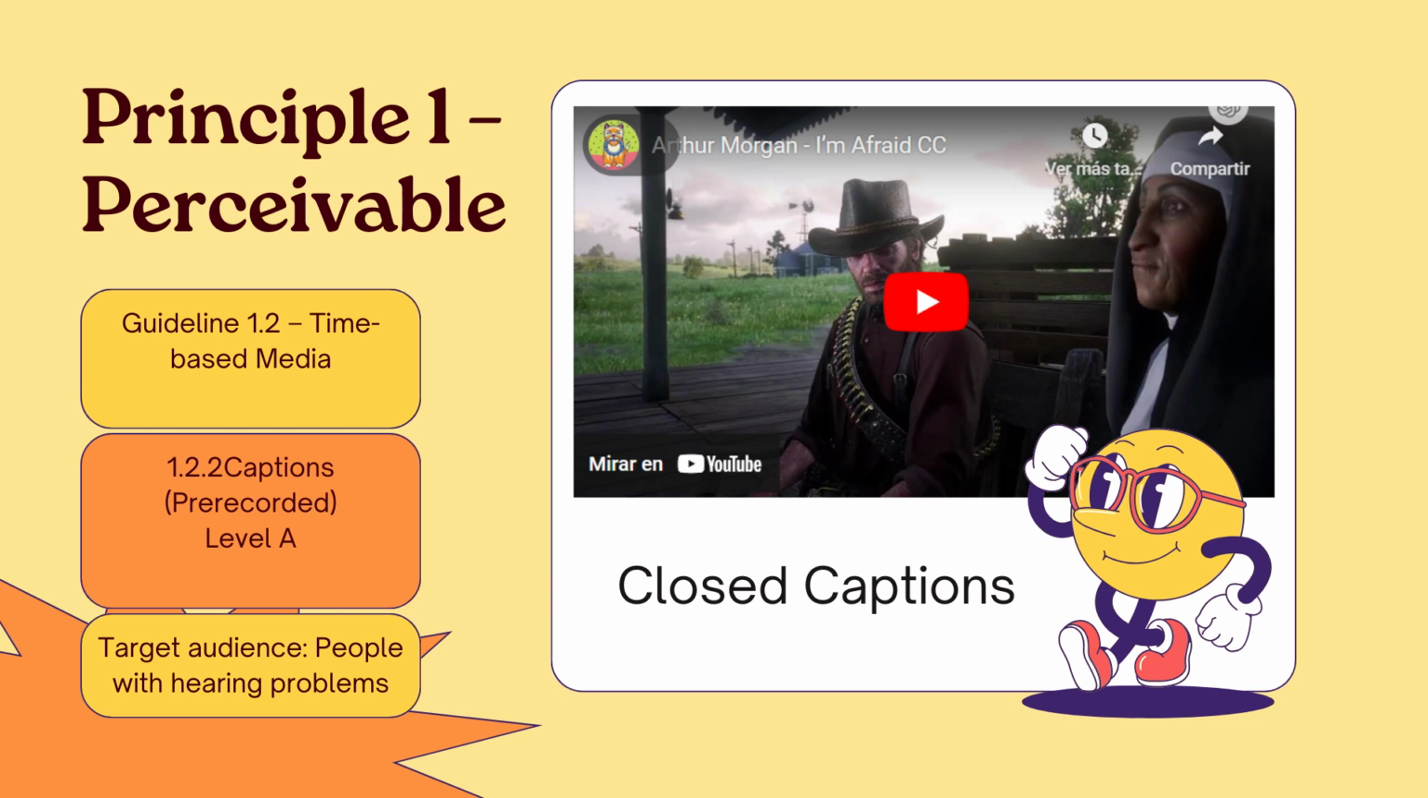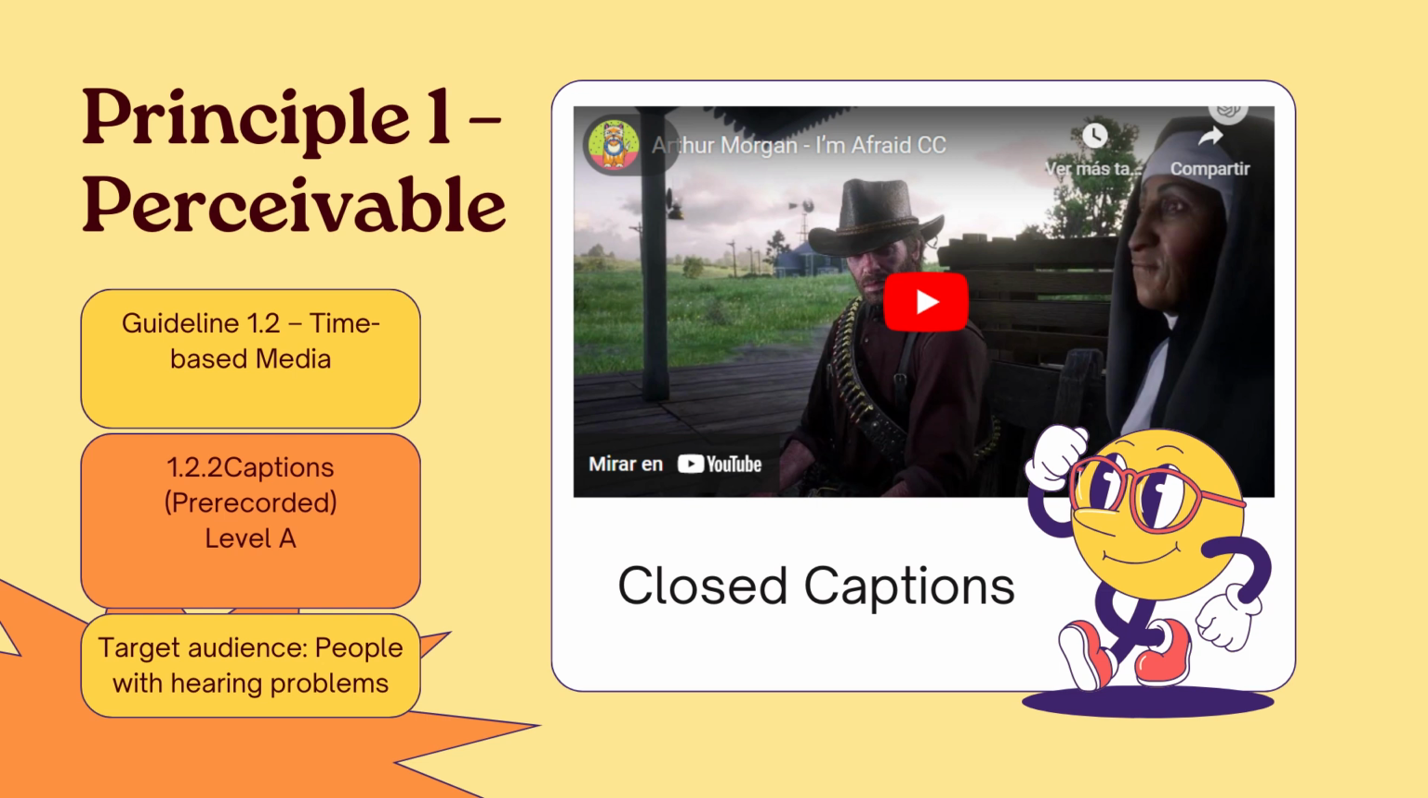Principle 1. Perceivable. Guideline 1.2 Time-based media. Provide alternatives for time-based media. Success criteria 1.2.2 Captions, level A.